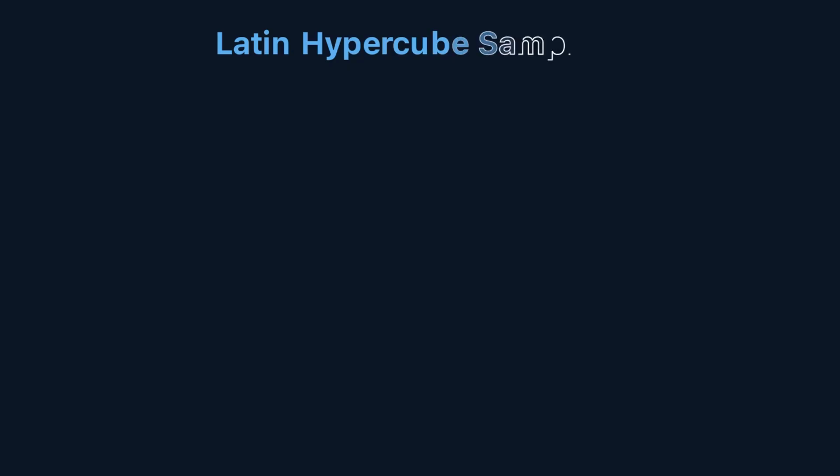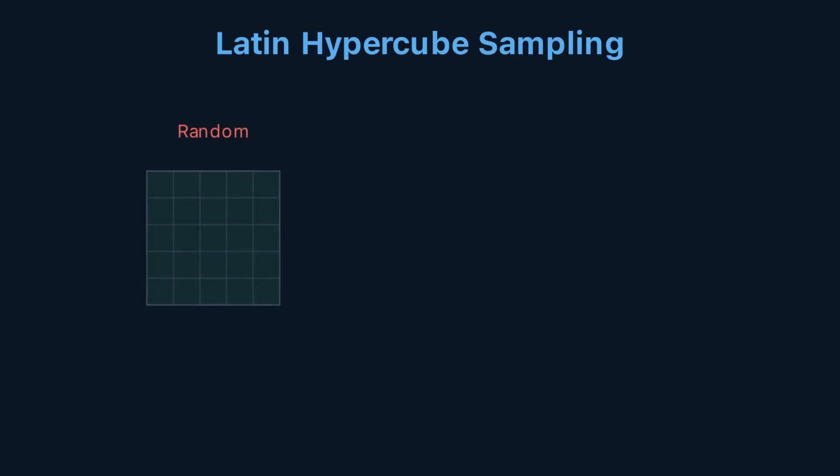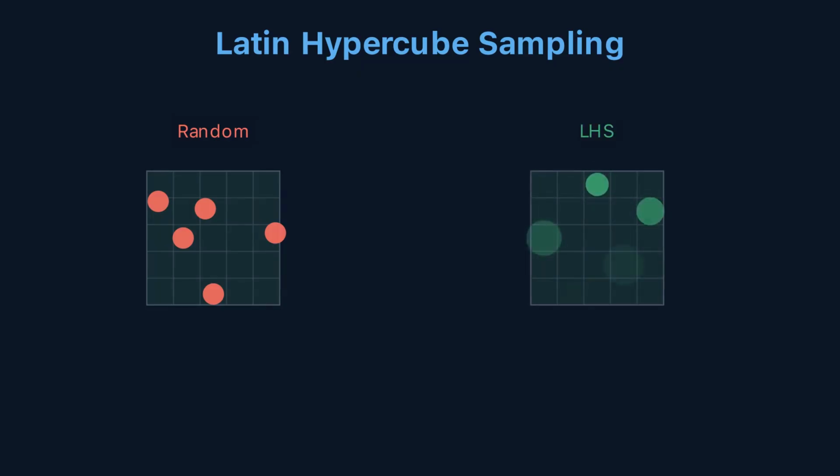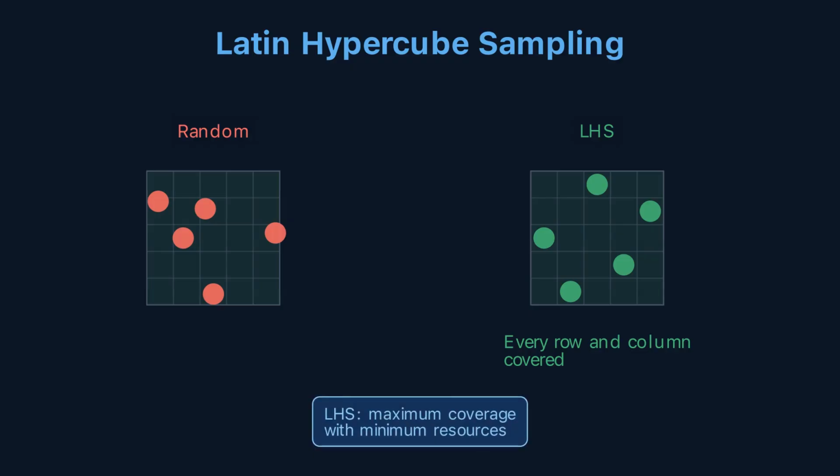Latin Hypercube Sampling fixes this. Divide the park into a grid, 5 rows and 5 columns. The rule: every row gets exactly 1 search party and every column gets exactly 1 search party. No row is skipped. No column is empty. The entire park is covered systematically, with no gaps and no redundancy. The same number of search parties, but now every region of the park has been visited. This is LHS, maximum coverage with minimum resources.